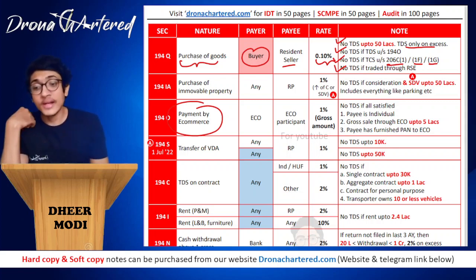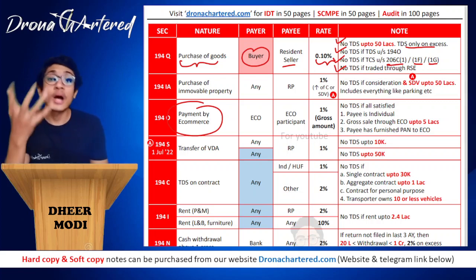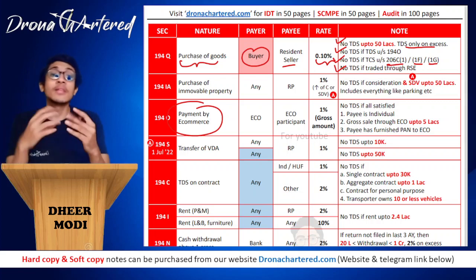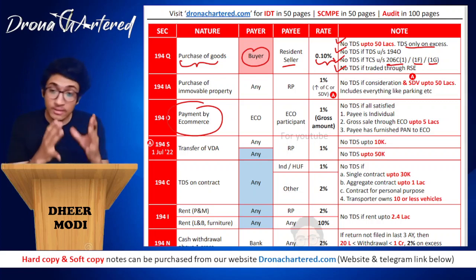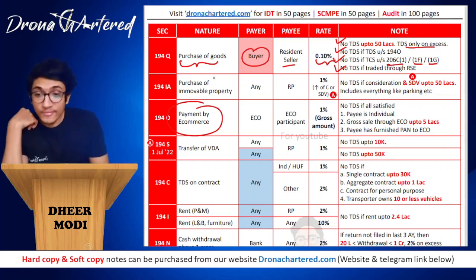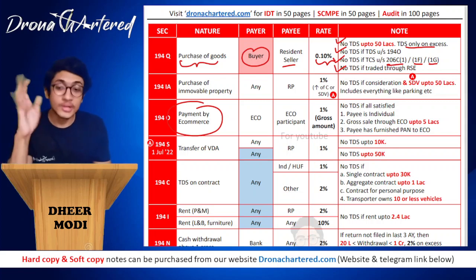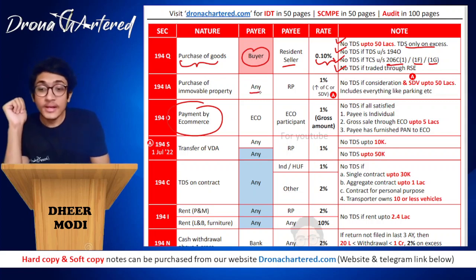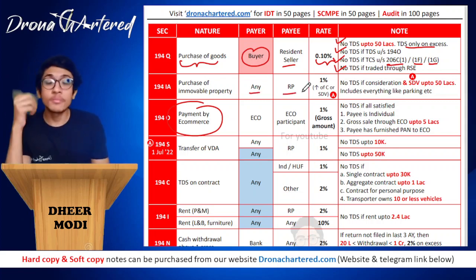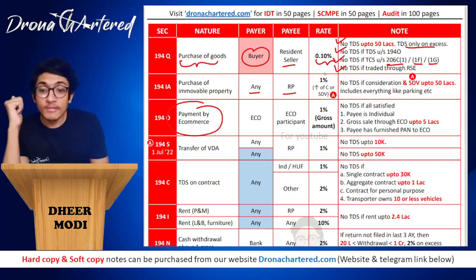Now your section 194IA, how do you learn this? IA stands for immovable asset. So therefore, purchase of immovable property, immovable asset, is section 194IA. Payer can be any person. Payee will be a resident person, that is RP. Rate will be 1%.